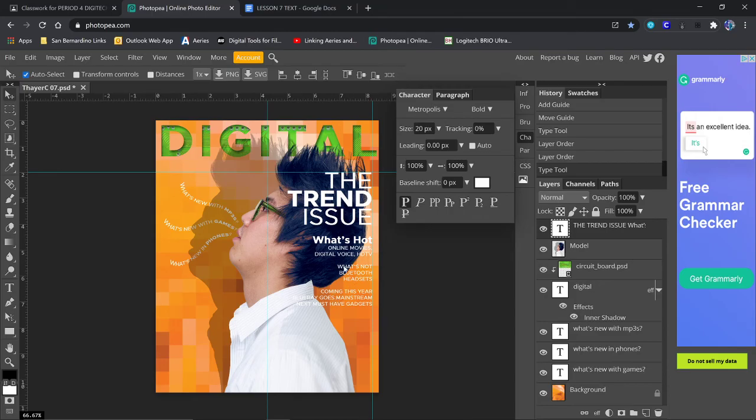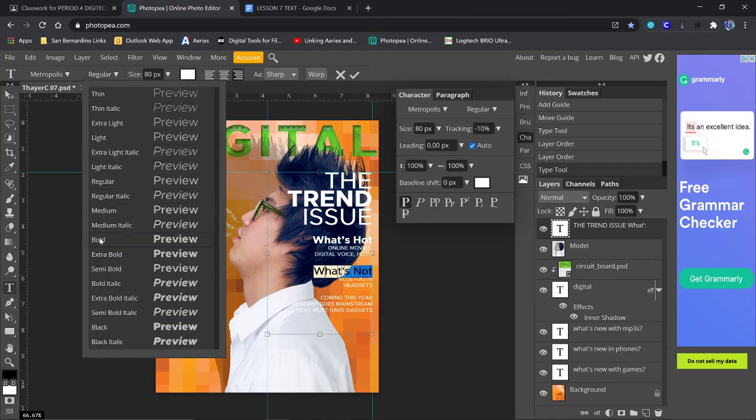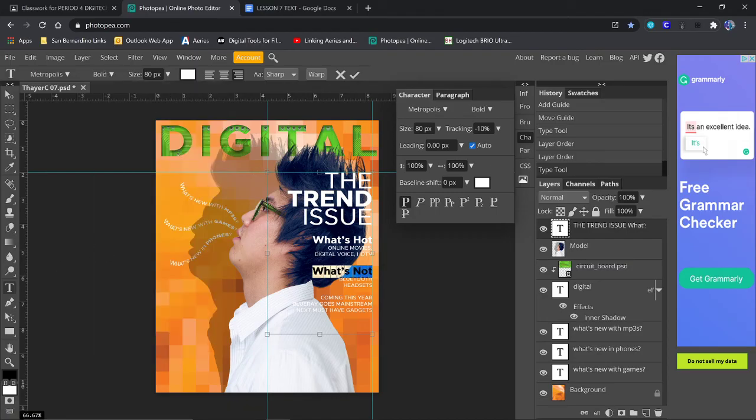Let's do the same thing with what's not. We're going to highlight what's not, turn off the all caps, change the size to 80, and we're going to change this to bold. And one last one, coming this year. Turn off the all caps, change it to 80, and bold that sucker. Okay, looks pretty good.